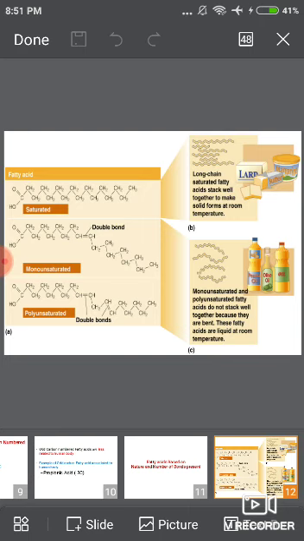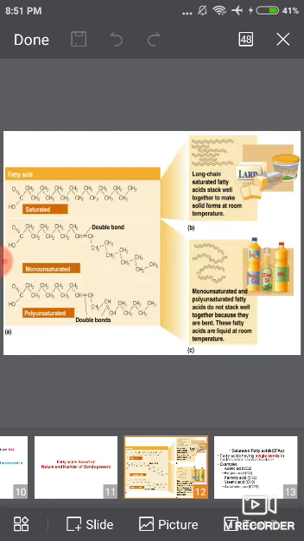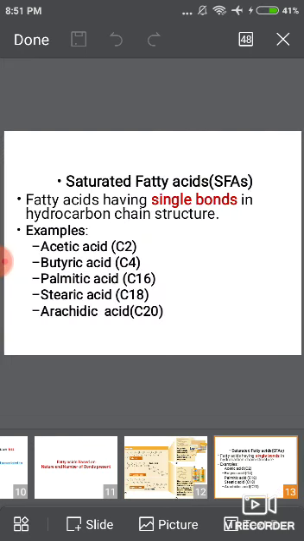Unsaturated fatty acids are again divided into two types: monounsaturated fatty acids and polyunsaturated fatty acids. Monounsaturated and polyunsaturated fatty acids do not stack well together because they are bent. These fatty acids are liquid at room temperature.